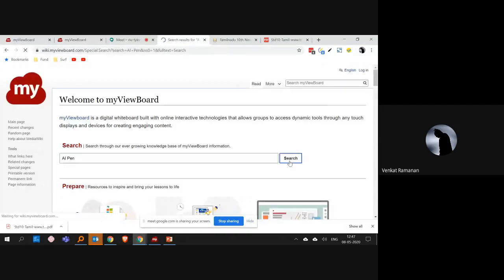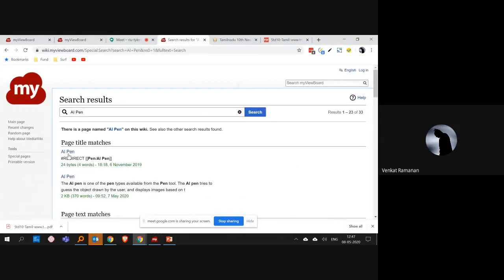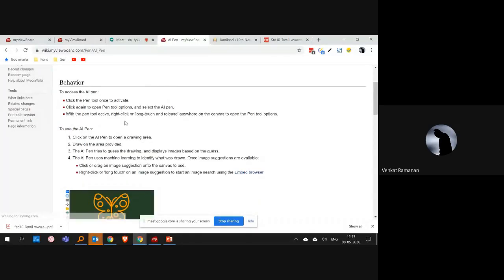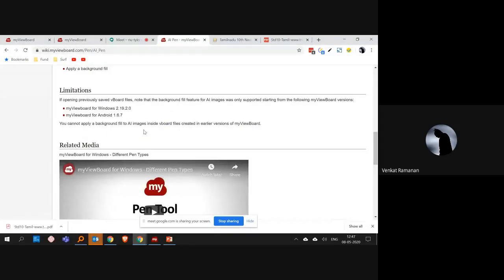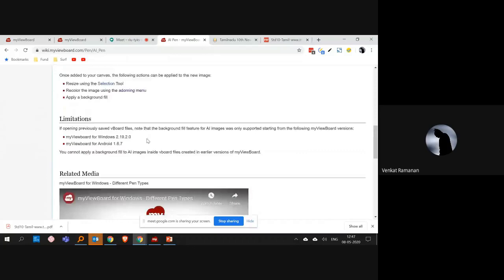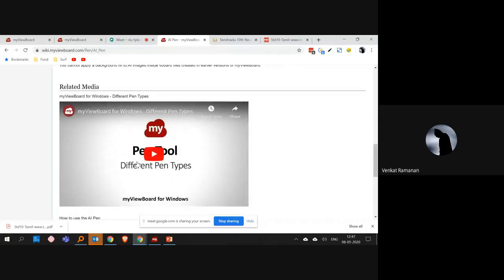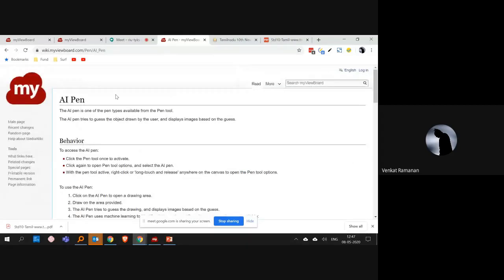Automatically you will get the entire description of how this pen works, how you can drag and drop the images, how you can drag and drop the videos onto the canvas, and there is also a short video. So you need not worry about forgetting any features. It comes by practice. Once you start interacting with the students through MyViewBoard, all this comes with practice.